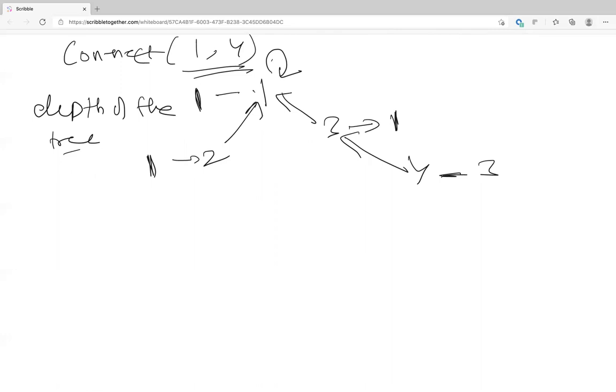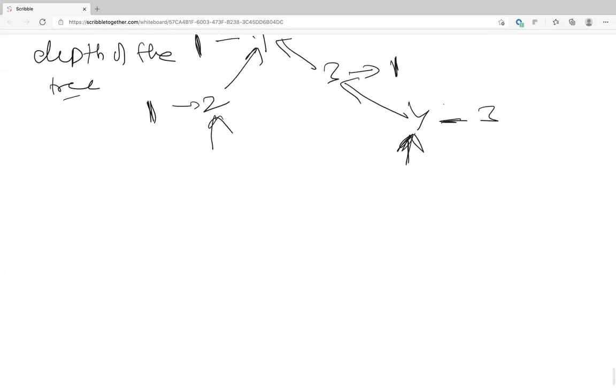I don't know if I'm jumping forward, but in this case, if there is a question, is 4 connected to 2, we go backwards until we find the same root, same parent? So basically you try to find out the root of the tree in which 4 is. You find out where 2 is. If they're the same, they're in the same tree, they are connected. That's right.